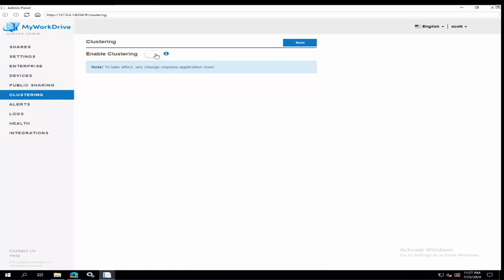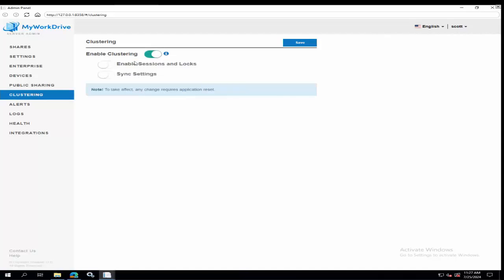MyWorkDrive handles the first 2 of those options. The potential to cluster config files, which is not required, it's optional. The ability to cluster sessions and locks, which you can do independent as of 6.4.2. You'll see sessions and locks as separate from the actual configuration files. And then, of course, publishing is not handled by MyWorkDrive at all, as Dan and I have both mentioned at different times during this call.